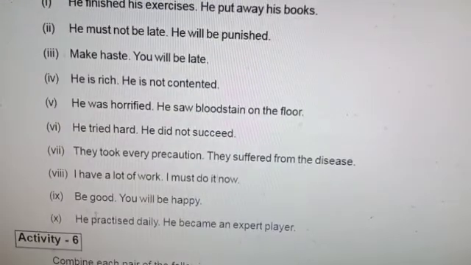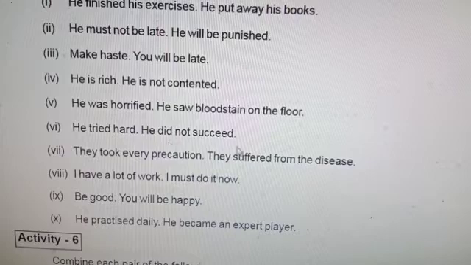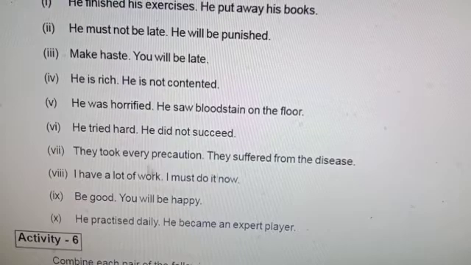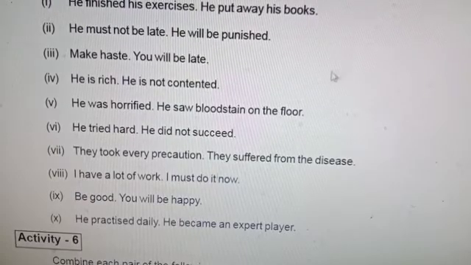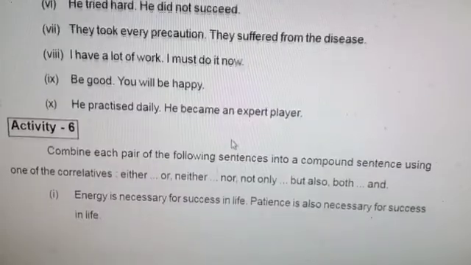I have a lot of work, so I must do it now. He tried hard. He did not succeed. He tried hard, but he did not succeed. Be good and you will be happy. So these are the two sentences given. You have to connect them and make them into a compound sentence by using a coordinator.